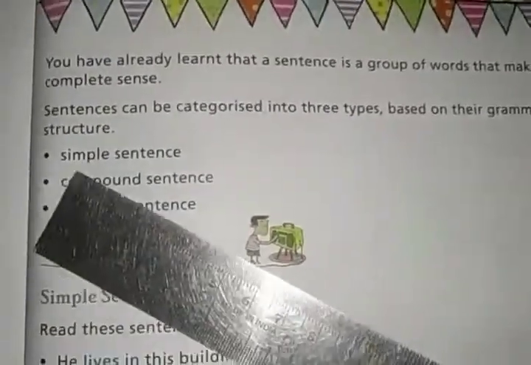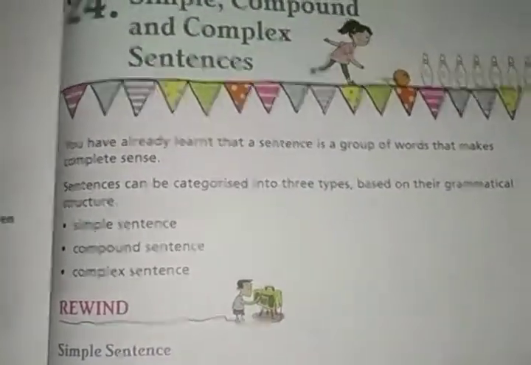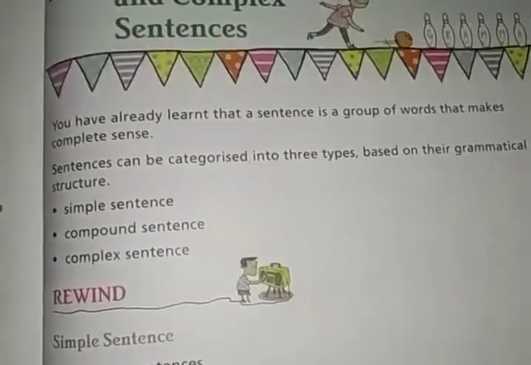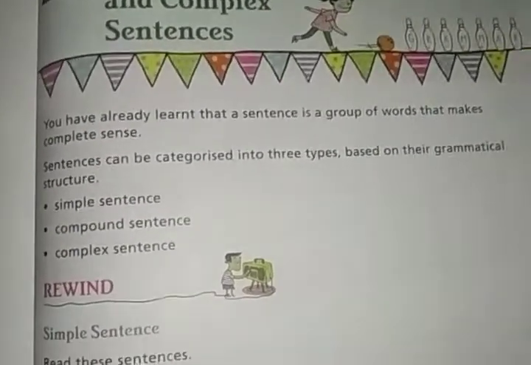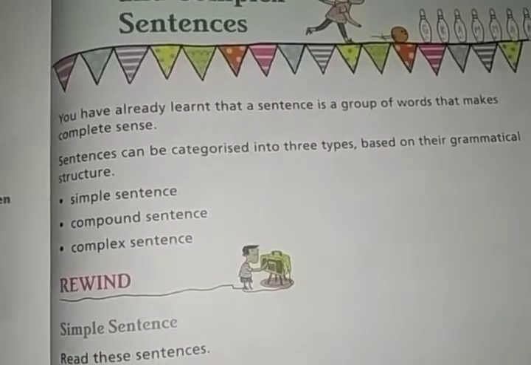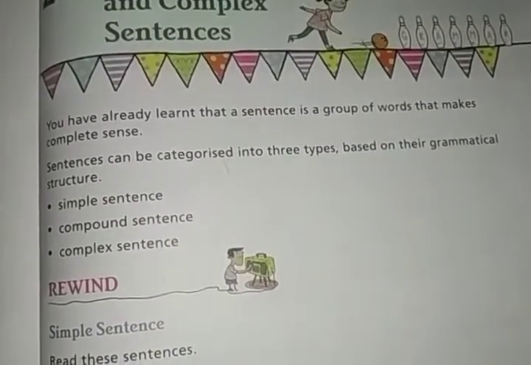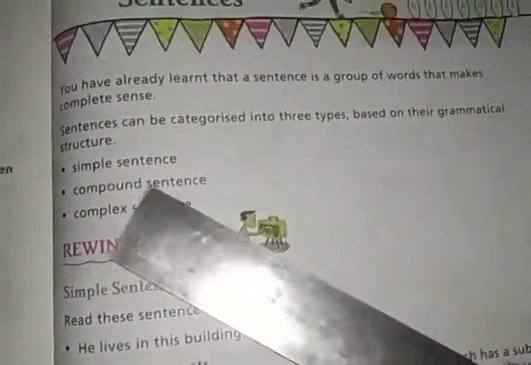First one is simple sentence, then compound sentence and then complex sentence. So in this chapter we are going to learn about the classification of sentences on the basis of grammatical structure, that are simple sentence, compound sentence and complex sentence. Okay, so let's start one by one. First one is simple sentence.